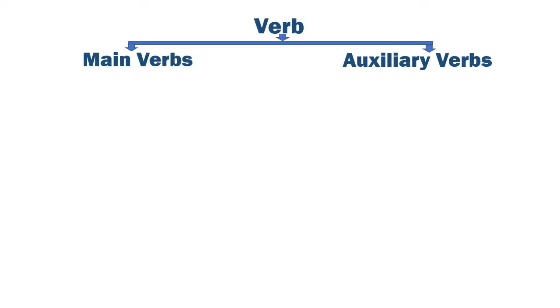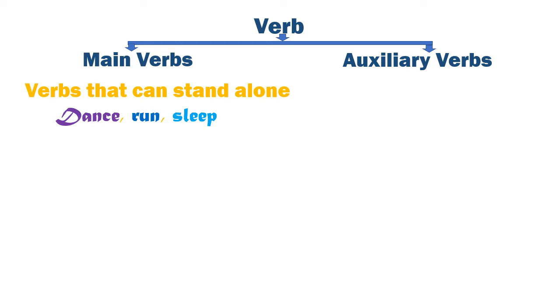Now verbs are divided into 2 types. Main verbs and auxiliary verbs. Auxiliary verbs means helping verbs. Main verbs are those that can function alone in a sentence. They don't help any verbs. For example, dance, run, sleep. Even if you can't understand this concept right now, don't worry. Continue watching. You will understand in a minute.